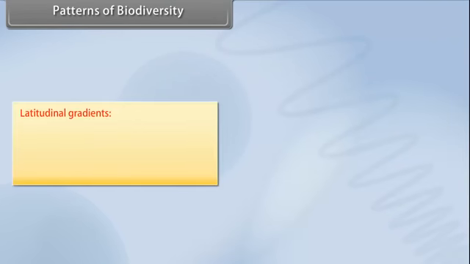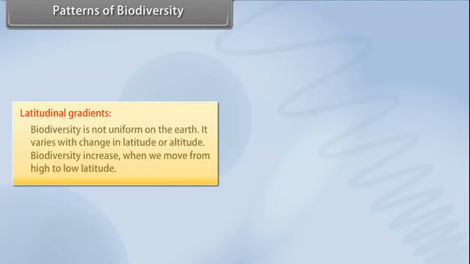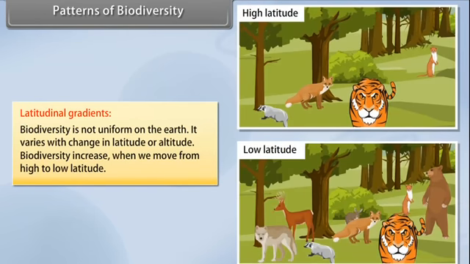Patterns of biodiversity. Latitudinal gradients. Biodiversity is not uniform on the Earth. It varies with change in latitude or altitude. Biodiversity increases when we move from high to low latitude.